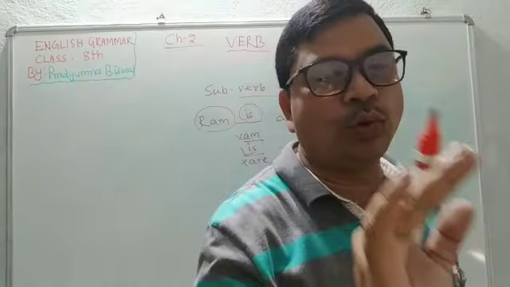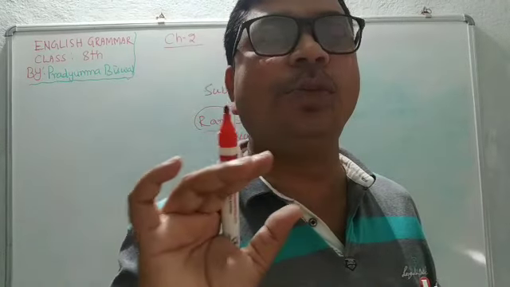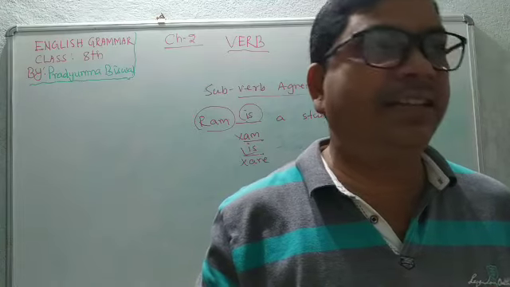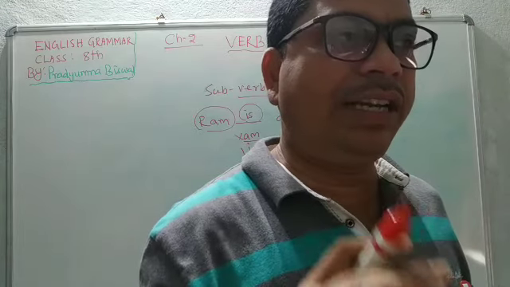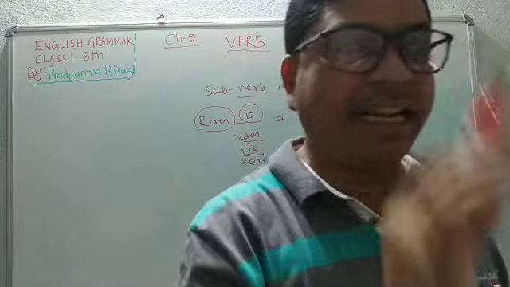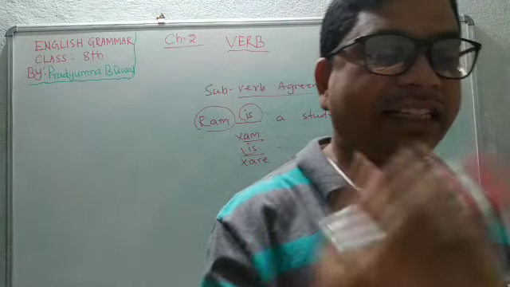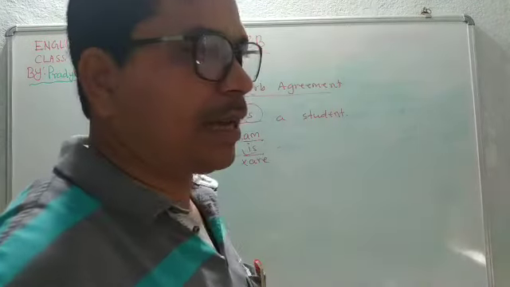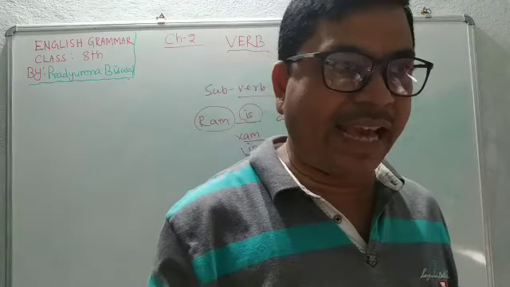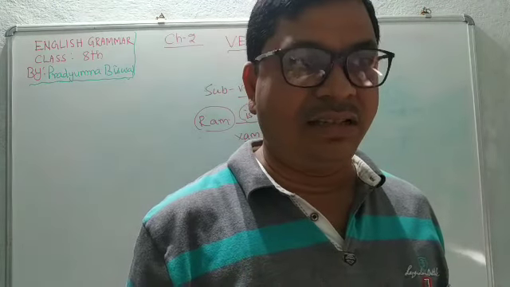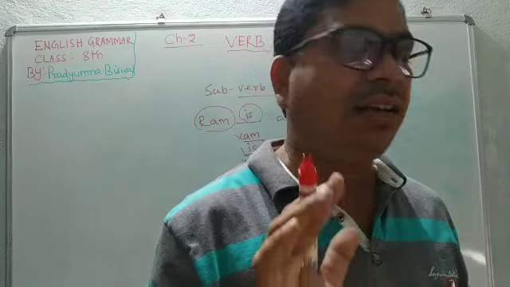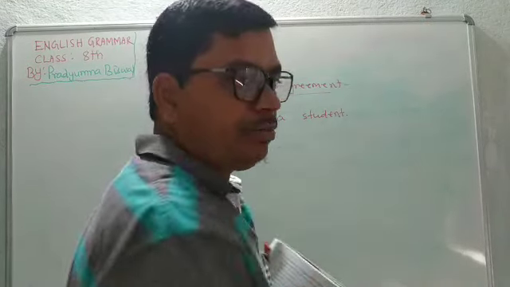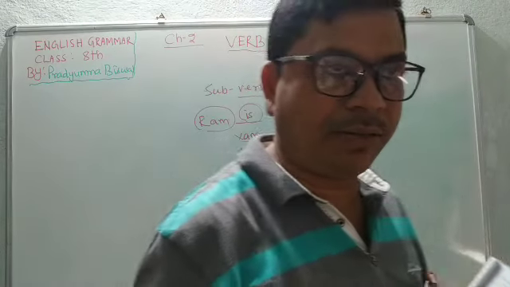There are 32 rules regarding the subject verb agreement. It has not been mentioned in your book. I will teach you one by one gradually. Subject verb agreement will take at least 3 classes to complete. Just make it clear, what is subject verb agreement?